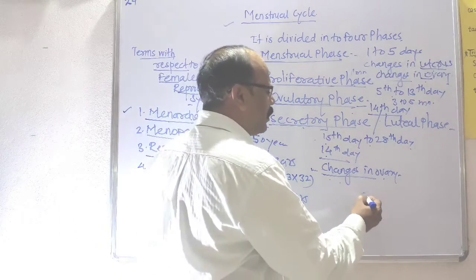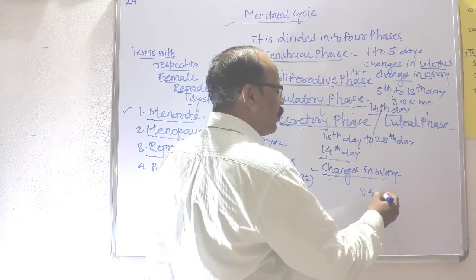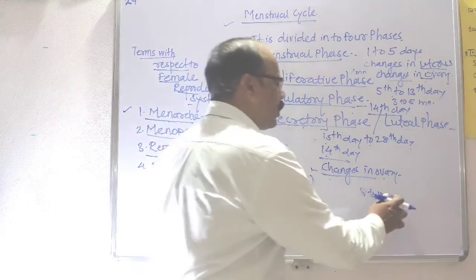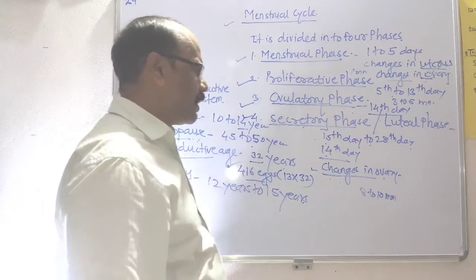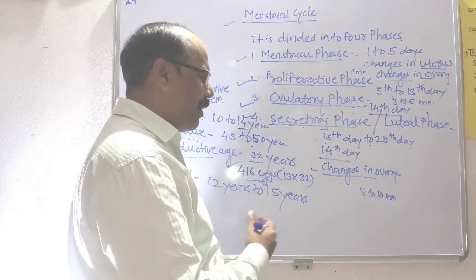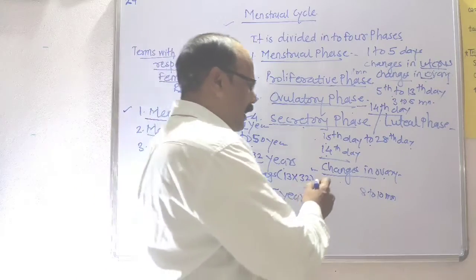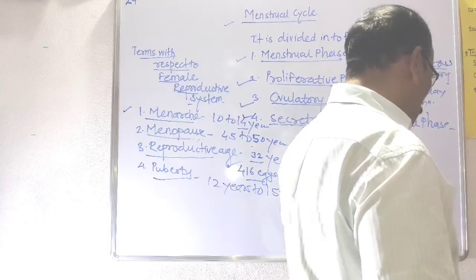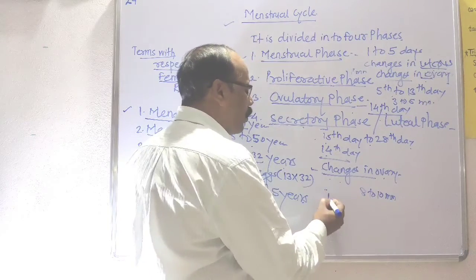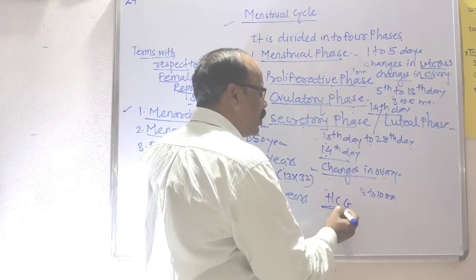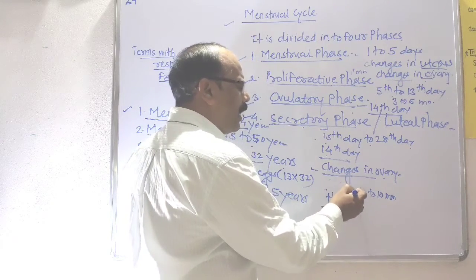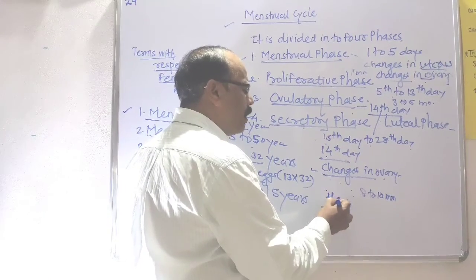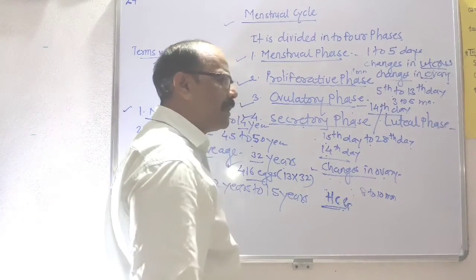The endometrium forms about 8 to 10 mm in thickness, and under the influence of hormones the implantation of the embryo takes place. After implantation of the embryo, human chorionic gonadotropic hormone, HCG, will be secreted.